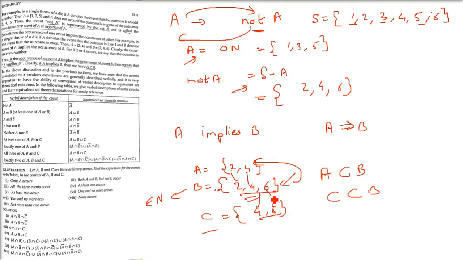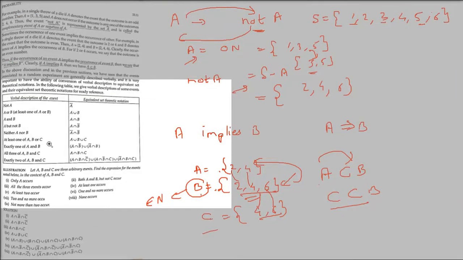That is, if A implies B or C implies B or vice versa, then one has to be a subset of another. That will give you A implies B, or an event implies another event. This is also algebra of events. Okay. Say if I say the set 3, 5. Now 1, 3, 5 and 3, 5 are subsets. But 3, 5 and this A set and B won't happen.